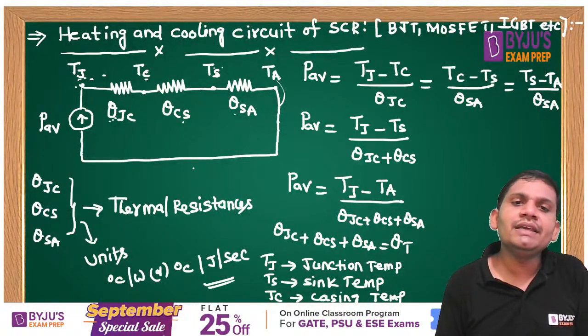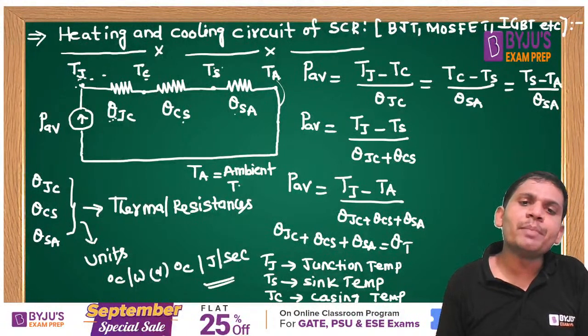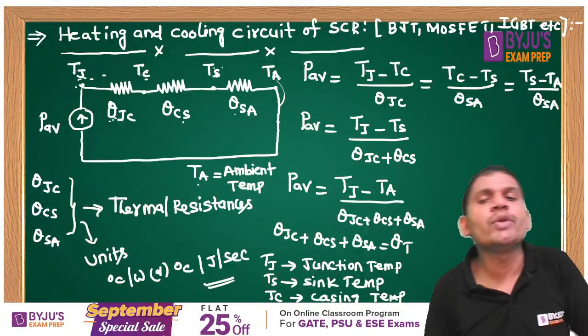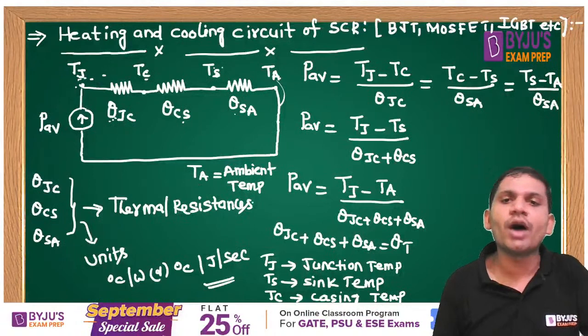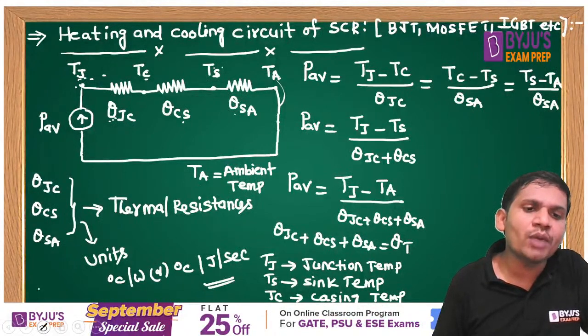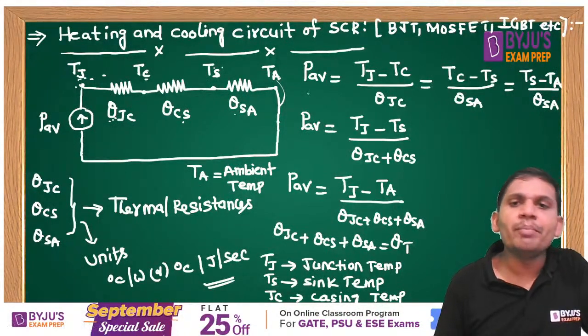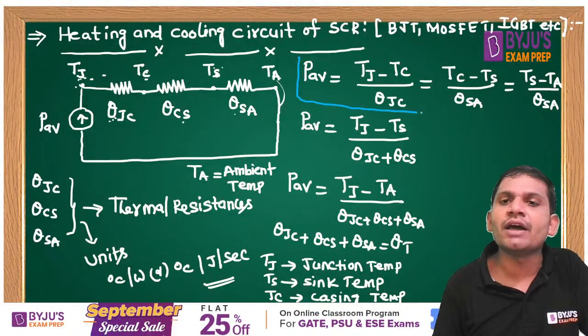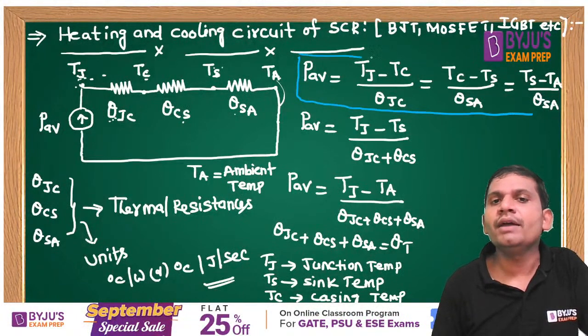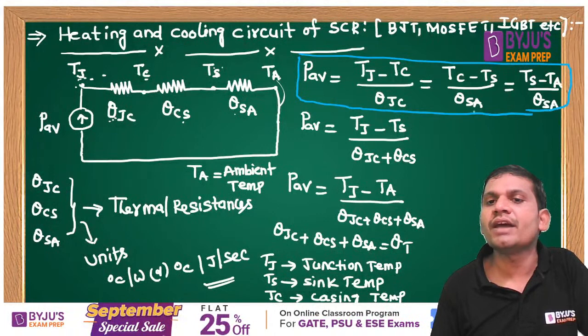What is Ta? Ta is the ambient temperature, that is the environment. This terminology you also remember, students. This is the very important formula. Please concentrate on these formulas to answer any question based on the heating and cooling circuit of SCR, students.